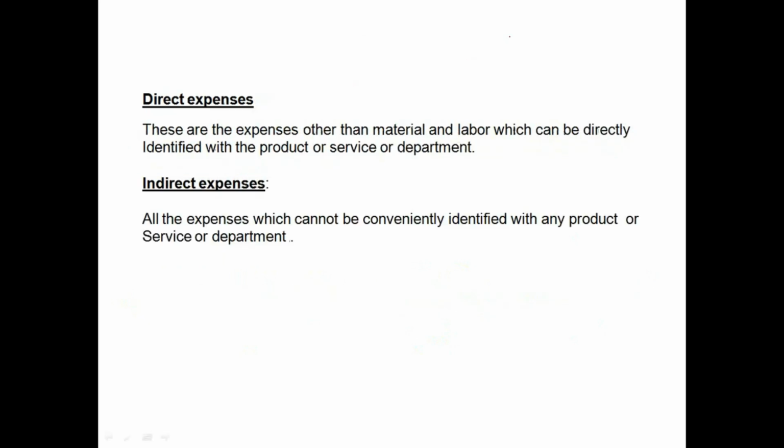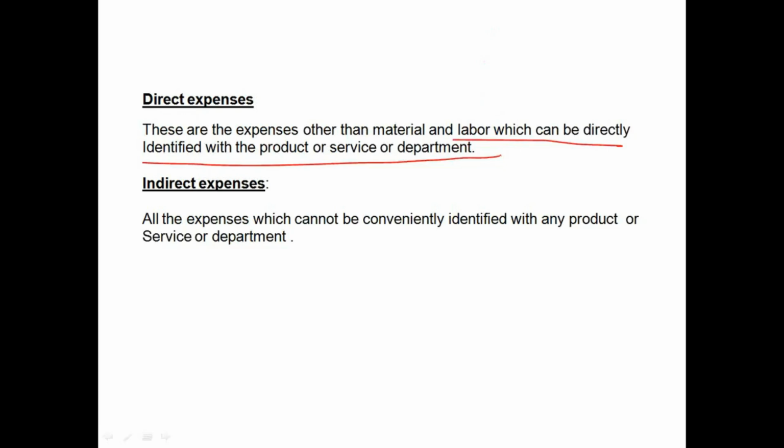Direct expenses means these are the expenses other than material and labor, which can be directly identified with the product or service or department. For example, in order to manufacture the computer table, we require some technology, and the technology is not available in the market for outright purchase. So we have made an agreement with the vendor of technology to pay $15 per table you produce.